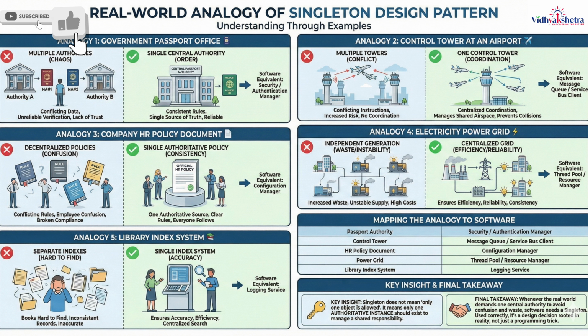Analogy 1. Government Passport Office. Imagine a country having multiple passport authorities, each issuing passports independently. What would happen? Two citizens might receive the same passport number. Rules might differ from office to office. Verification becomes unreliable. National identity loses trust.